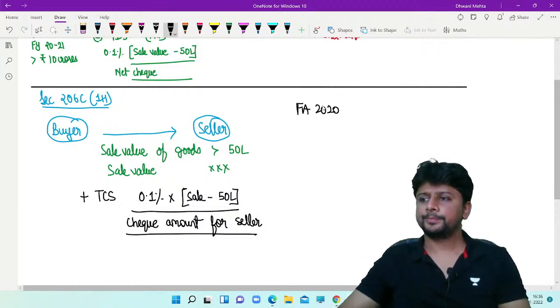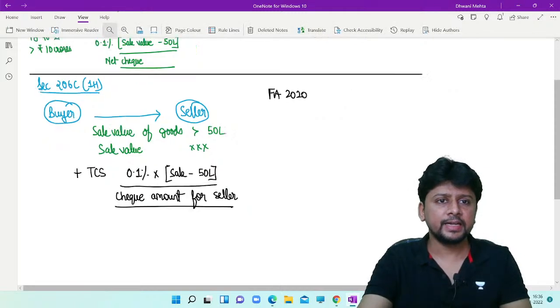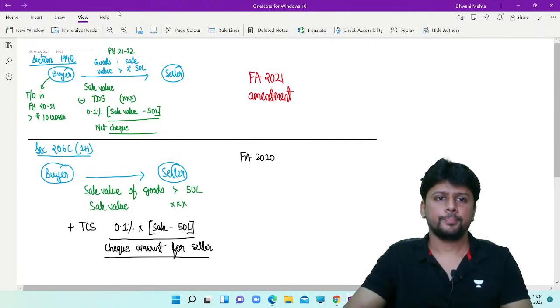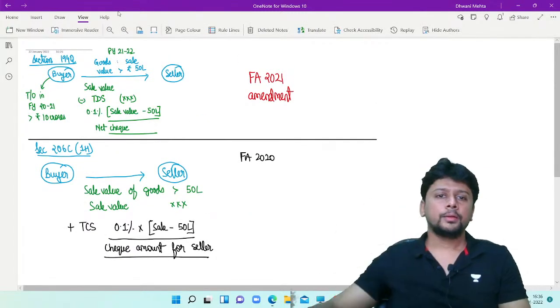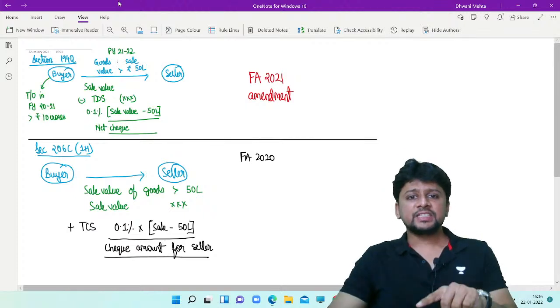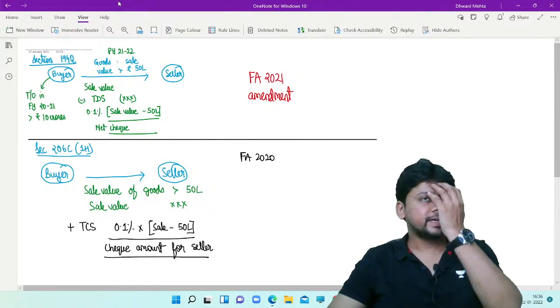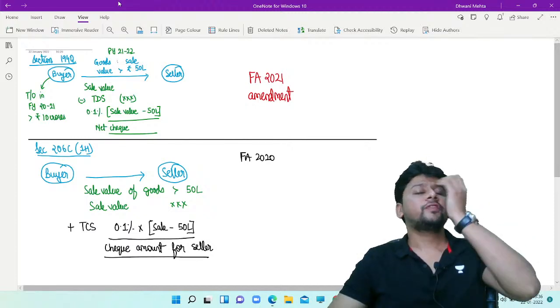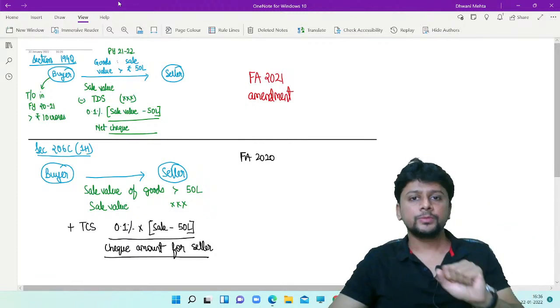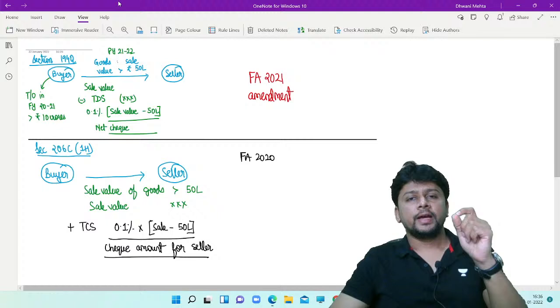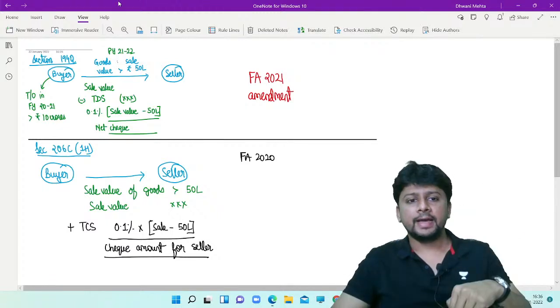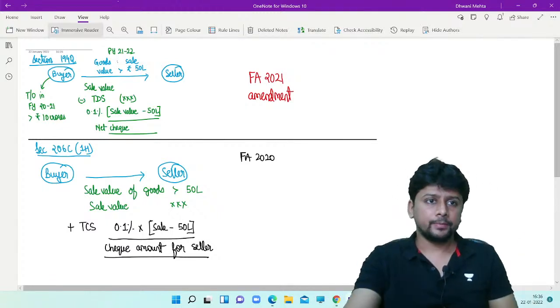Here comes a problem. Look at this in its entirety. Last year, Finance Act 2020 said that you have to, as a seller, collect tax at 0.1%.